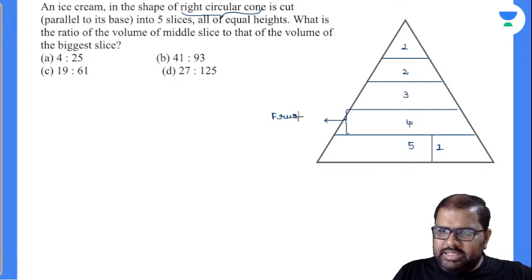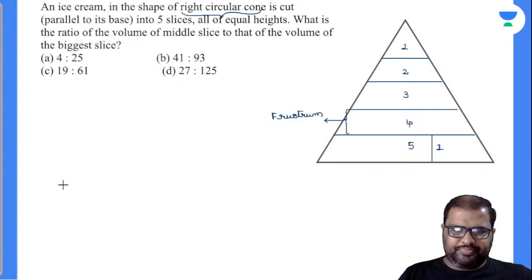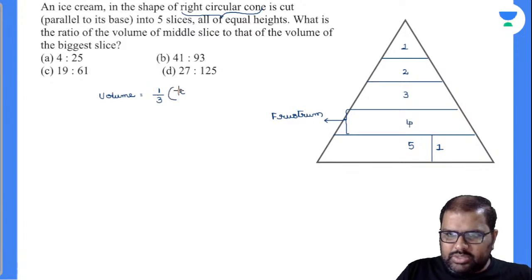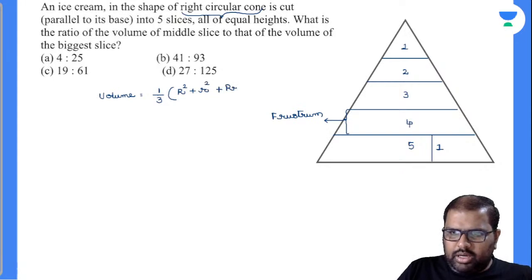So can anybody say what are the total surface area and volume of the frustum? Anybody? So the volume of the frustum is nothing but, everybody knows the volume of the cone, 1 by 3 into, as I said there will be 2 radii, capital R square plus small r square plus capital R into small r, into height.